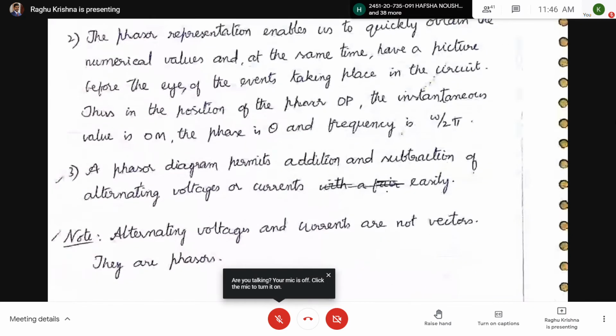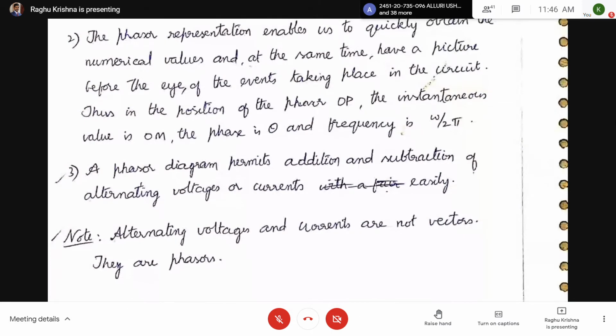Next one. The phasor diagram permits addition and subtraction of alternating voltages or currents easily. These phasor diagrams will be coming in transformer. Here we have to note one important point. Already I said, alternating voltages and currents are not vectors; they are phasors. Vector means it has only magnitude and direction.